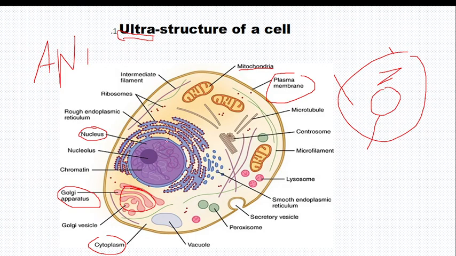In the nucleus, inside there is a nucleolus. This one is the nucleus. Here there are chromosomes, meaning the DNA is found here in the chromosomes. This one is called chromatin. There is a bulb here, which is called the nucleolus.